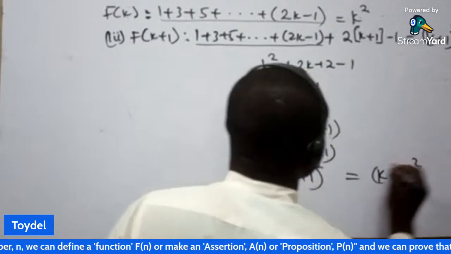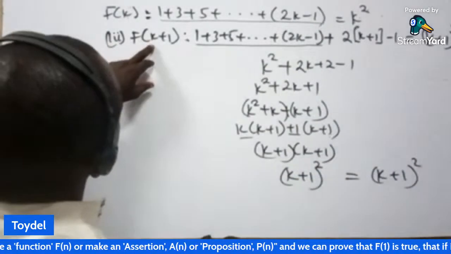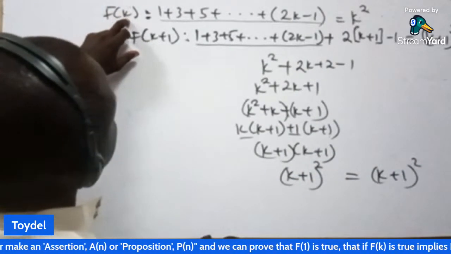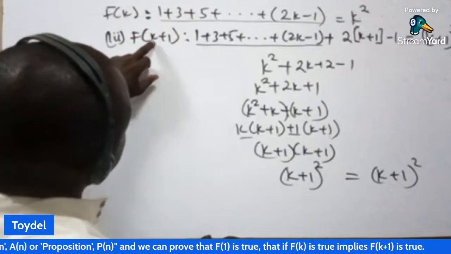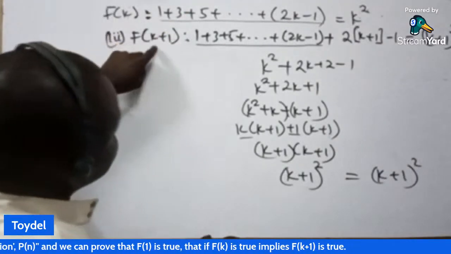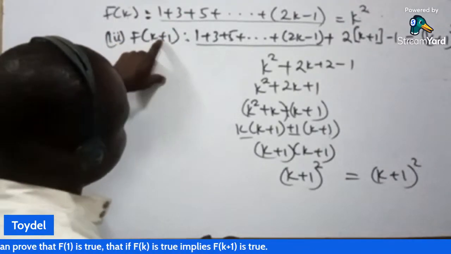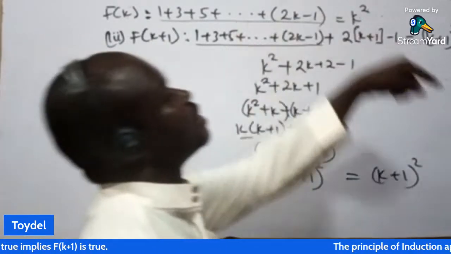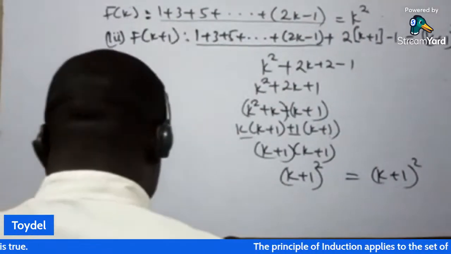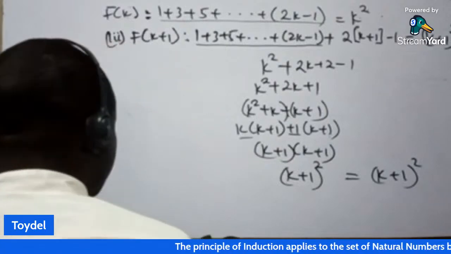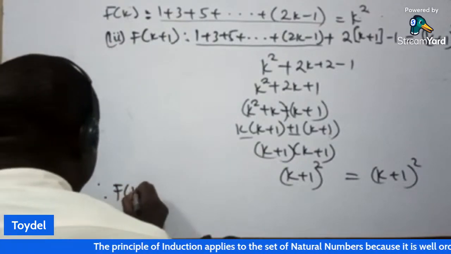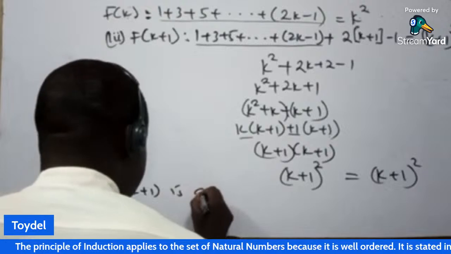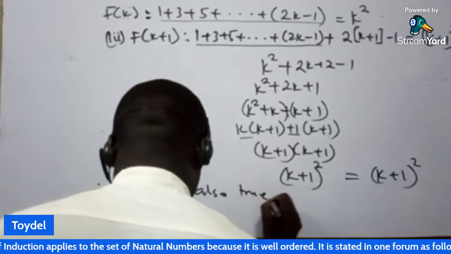Then this is k plus 1 squared, which is equal to what we have at the right hand side, k plus 1 all squared. So we have been able to show that if we assume that f of k is true, then it must imply that f of k plus 1 must be true. So we have been able to show that the value we got at the left hand side is the same thing as what we get at the right hand side. So we now say, therefore, f of k plus 1 is also true.